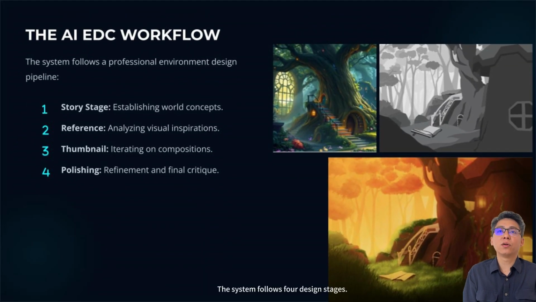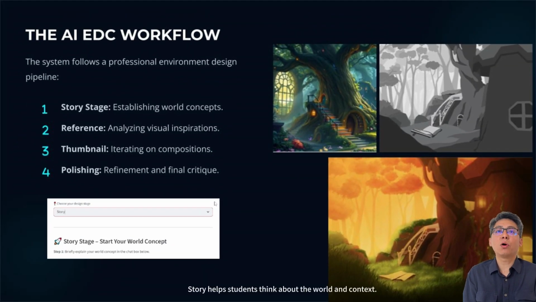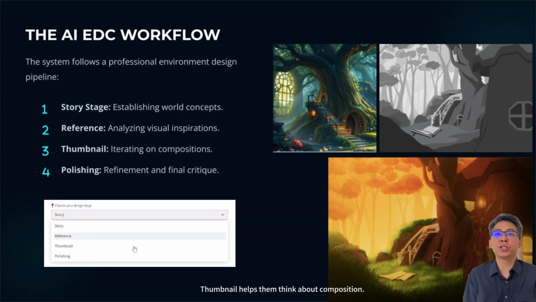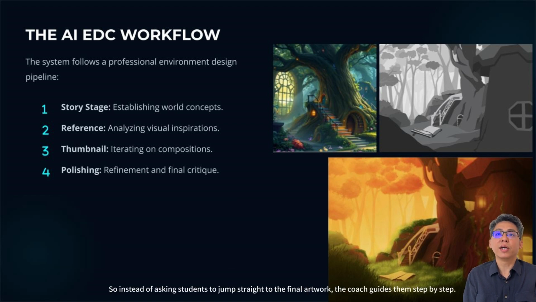The system follows 4 design stages. Story helps students think about the world and the context. Reference helps them analyze visual inspiration. Thumbnails helps them think about composition. Polishing helps them refine the final design. So instead of asking students to jump straight to the final artwork, the coach guides them step by step.